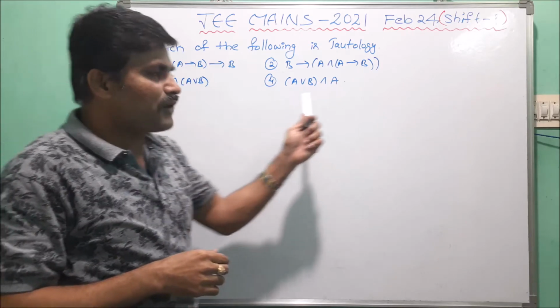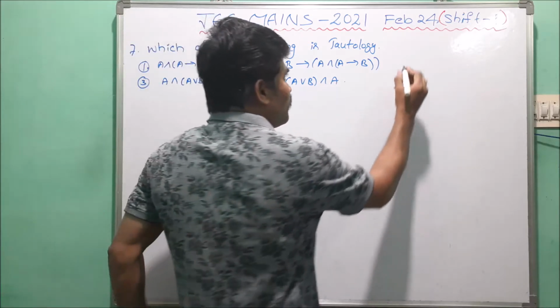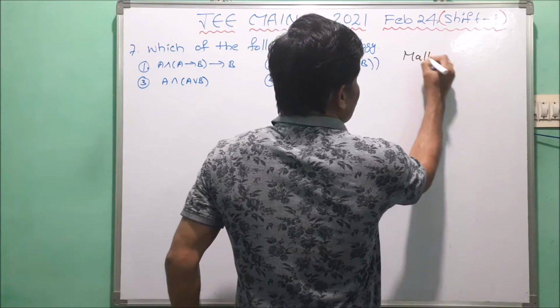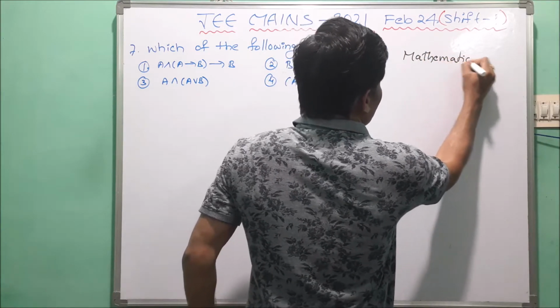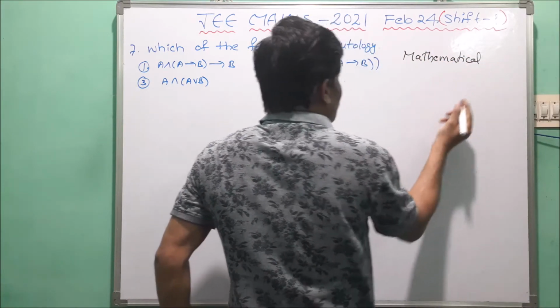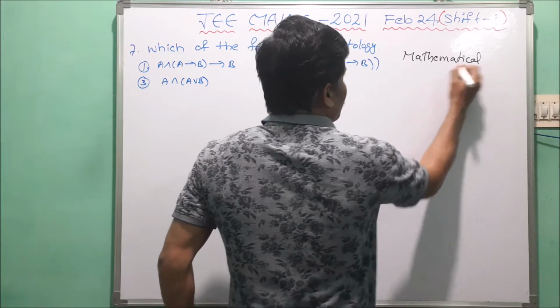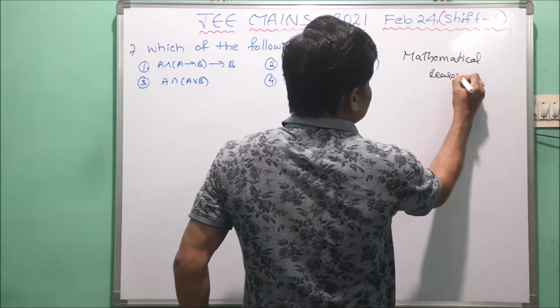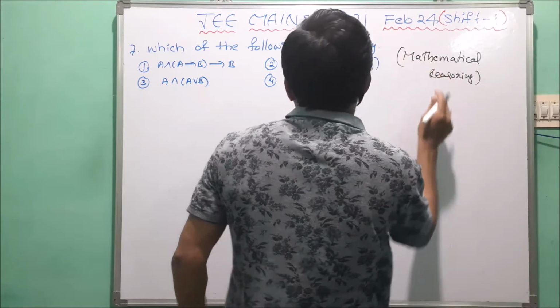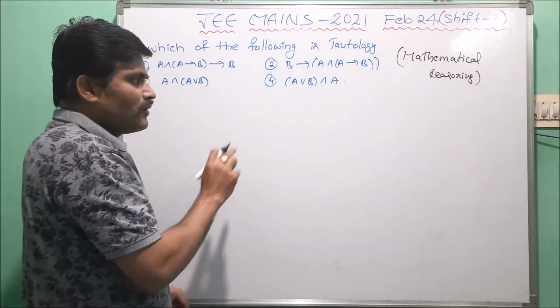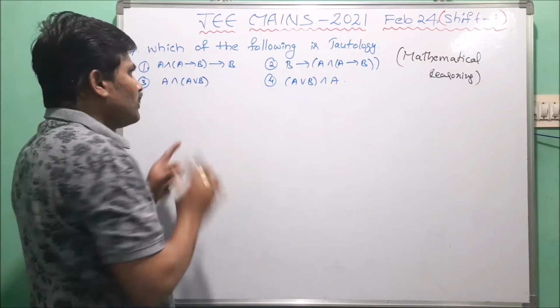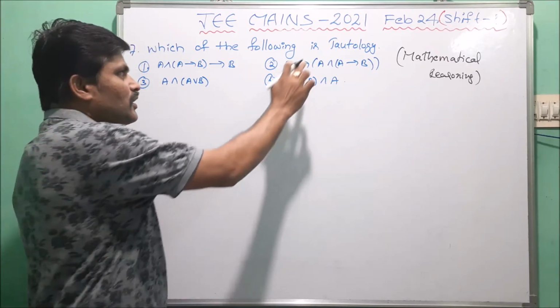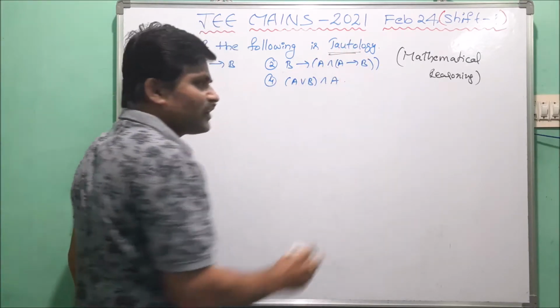Now this question came from mathematical reasoning. Compulsory, one question will be given from this topic. Before going to the solution, first we have to discuss tautology and contradiction. Now here, which of the following is the tautology?